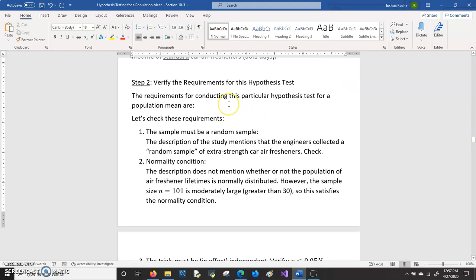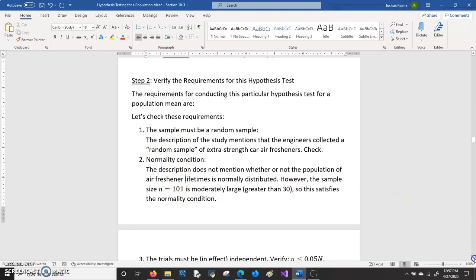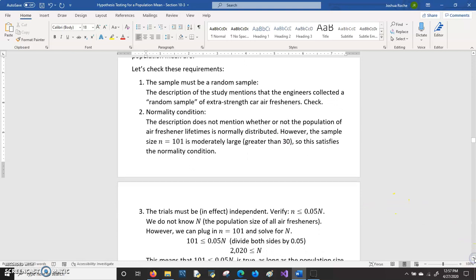Step 2 would be to verify the requirements for this hypothesis test. So again, one requirement is that the sample must be a random sample, and in the description it does mention that the engineers took a random sample. Another requirement is to meet the normality condition.